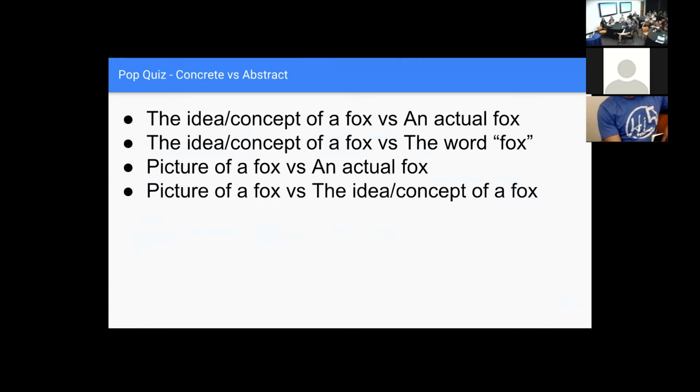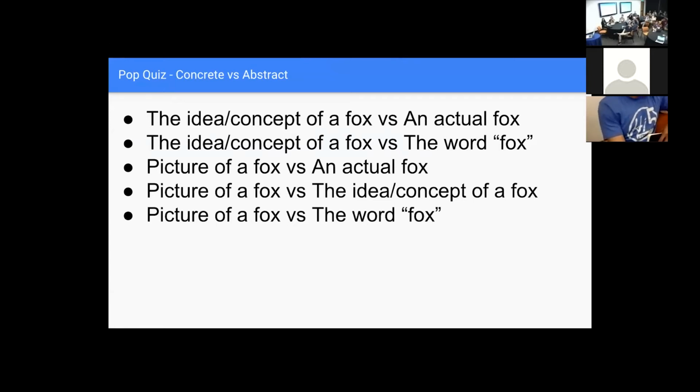But this is kind of where I'm going. What's the right answer? I don't know. Sometimes it's a little tricky. What about a picture of a fox versus the word fox? Can you compare those? I don't know that you can say one is more abstract than the other, or one is more concrete than the other. What about calling your girlfriend a fox?